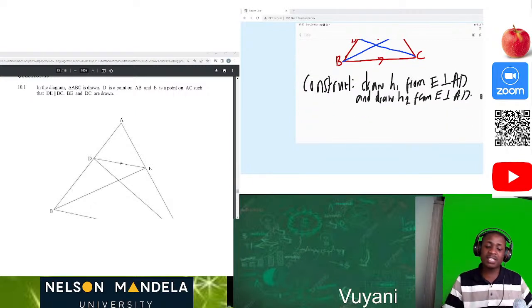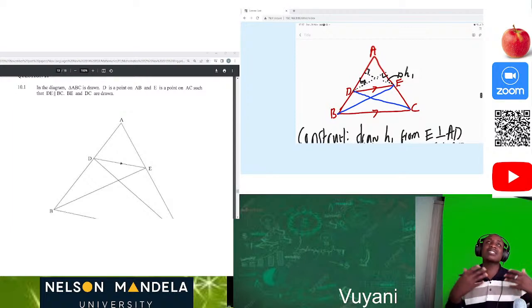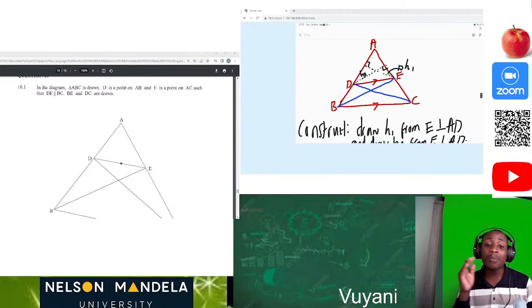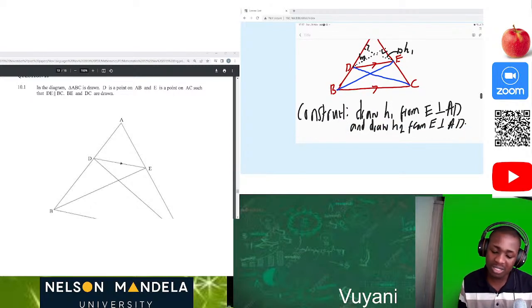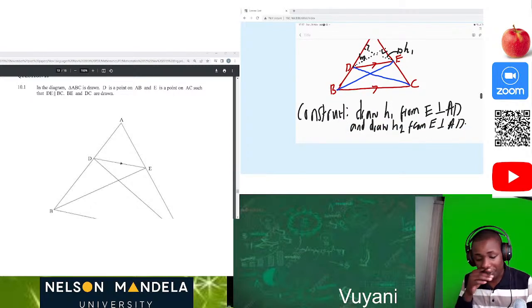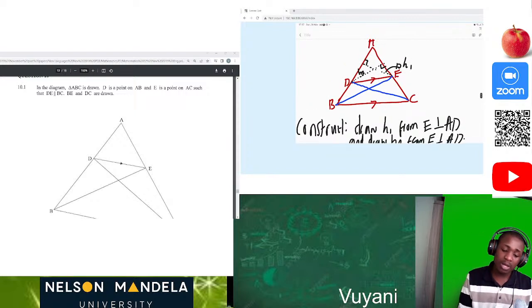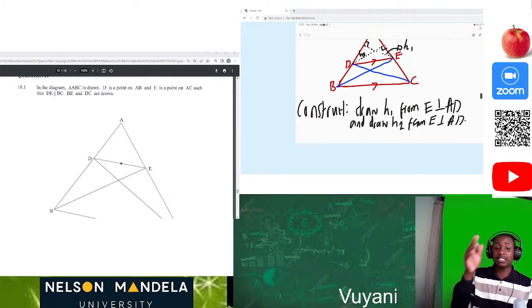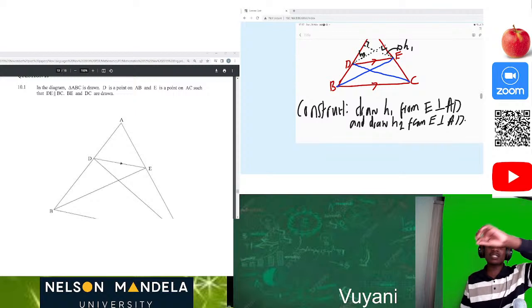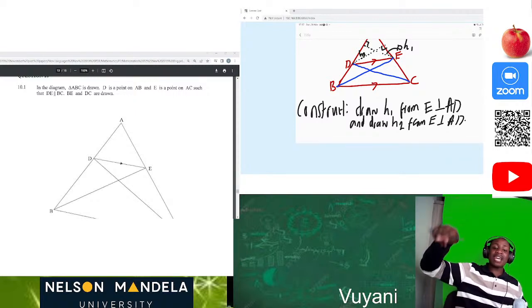So the first thing, in other words, we are saying what we are doing in order for us to prove this theorem. This is called the prop theorem from grade 12. Okay, so the first thing we construct height 1 from E perpendicular to AD because of that 90 degrees, because that height which we are constructing, when they attach AD and AE, they are forming a 90 degrees.